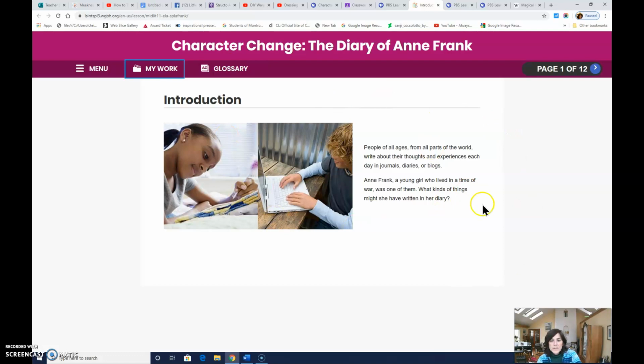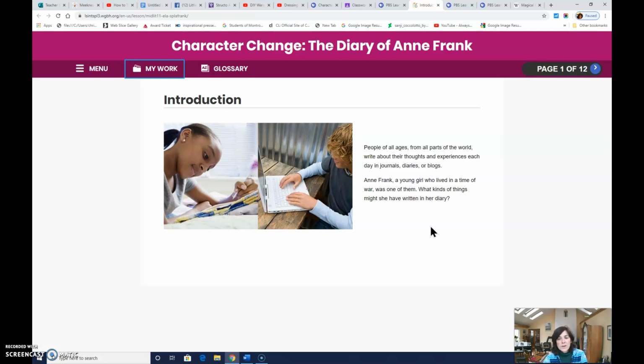Let's start off with understanding what the objective of this exercise is. Up here it says character change, the Diary of Anne Frank. We are going to be exploring how a character changes over the course of a novel, in this case, over the course of a diary. Let's first read the introduction. People of all ages, from all parts of the world, write about their thoughts and experiences each day in journals, diaries, and blogs.